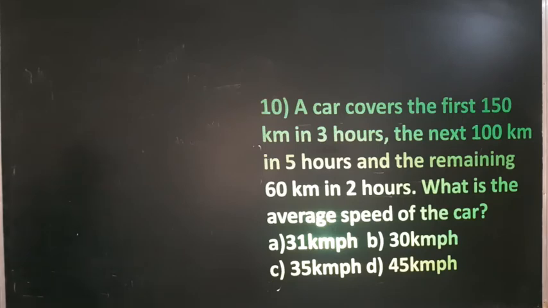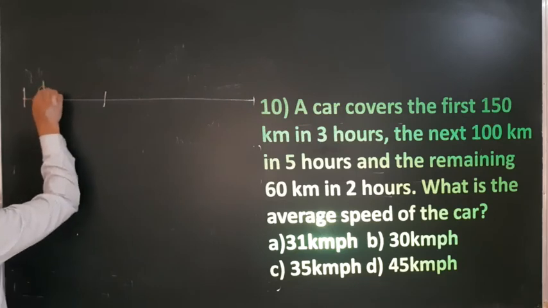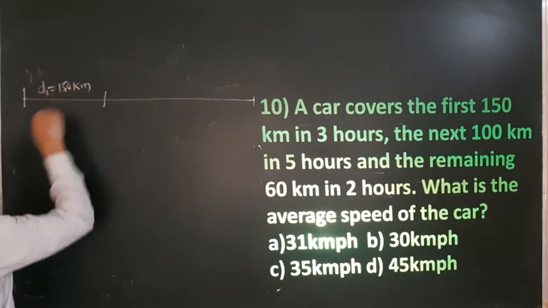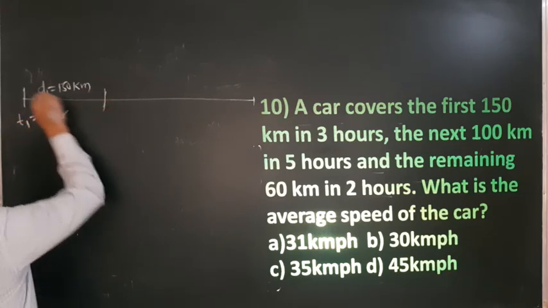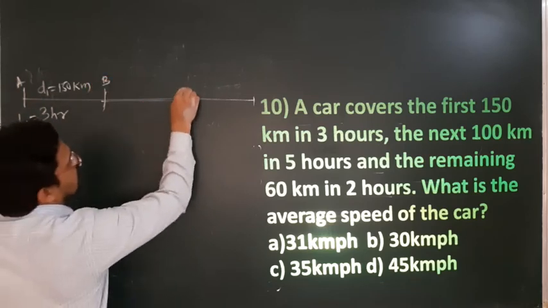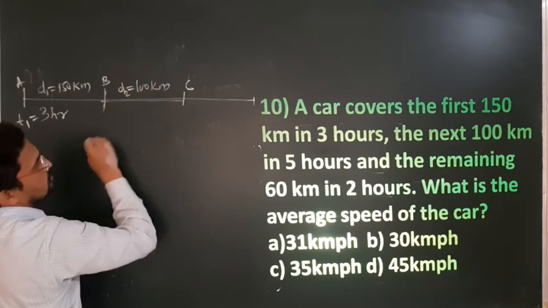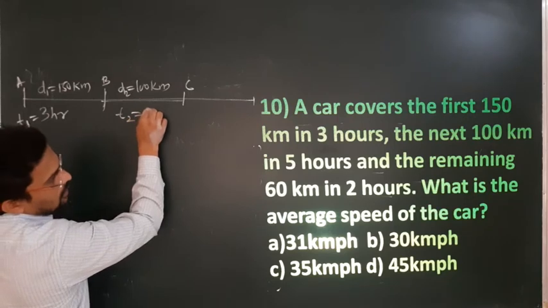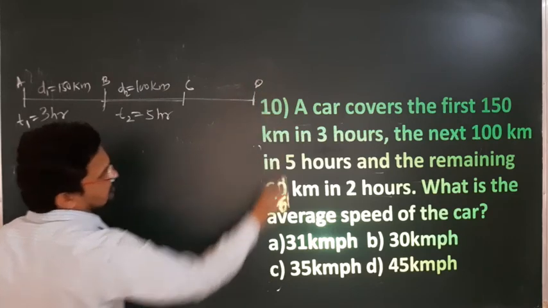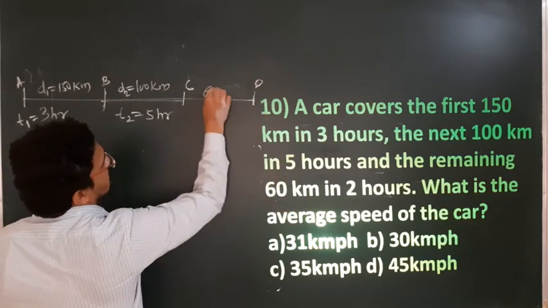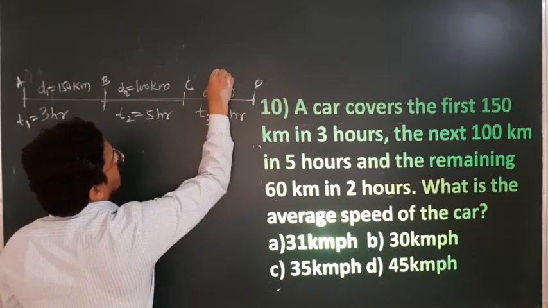A car covers the first 150 kilometers. Make the diagram immediately. Car covers D1, 150 kilometer, in time 3 hours, correct? So I will mention here T1. Next, B to C, how much distance? 100 kilometer, that is D2, in time T2, 5 hours. And from C to D, it covers 60 kilometer in 2 hours. So 60 kilometer, that is D3, in time T3, 2 hours.